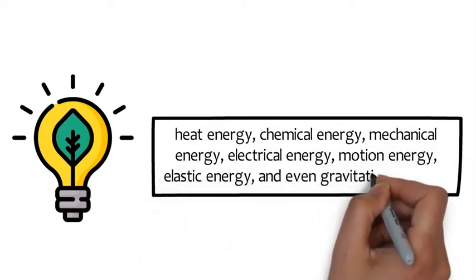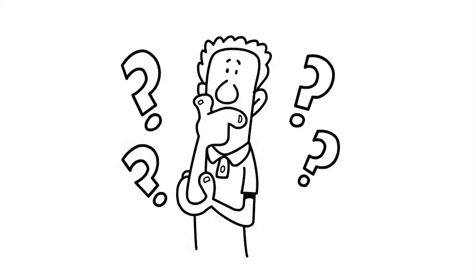There are many types of energies, including heat energy, chemical energy, mechanical energy, electrical energy, motion energy, elastic energy, and even gravitational energy. So what does that have to do with the first law?